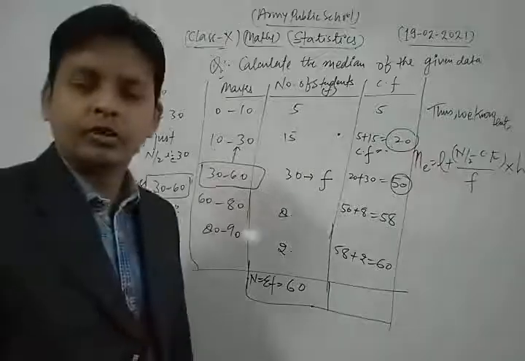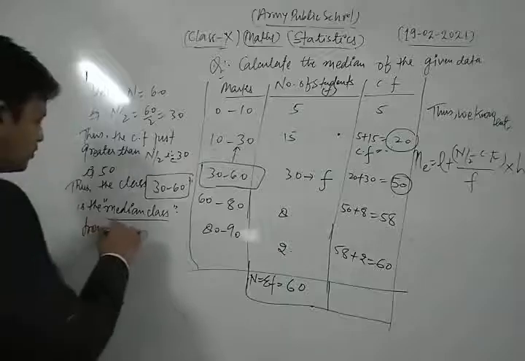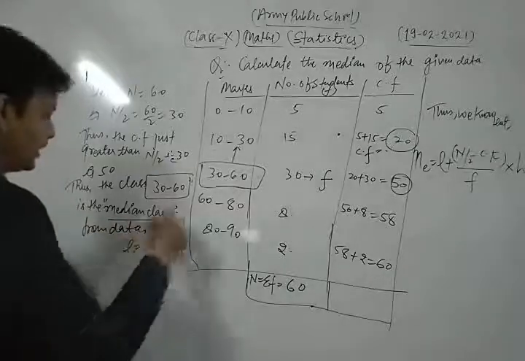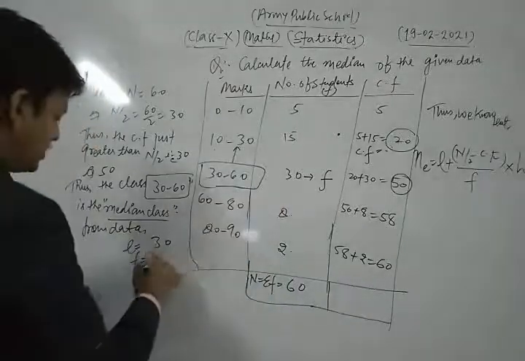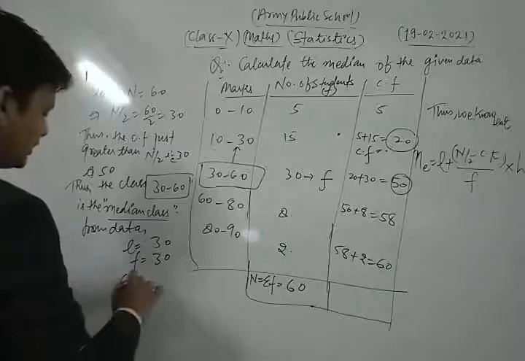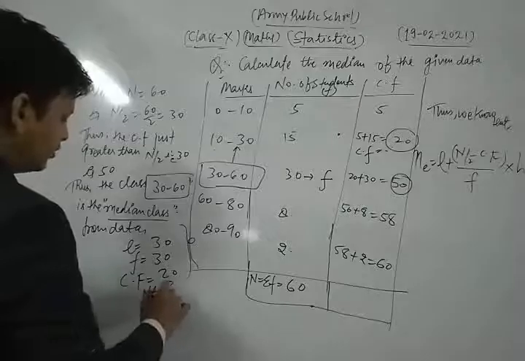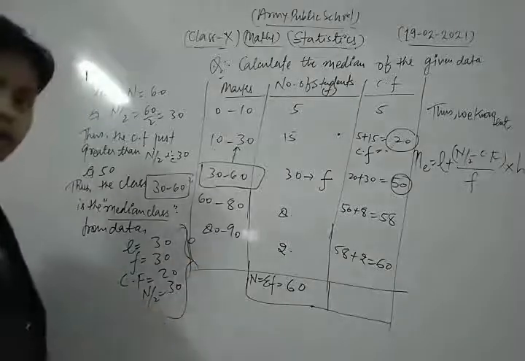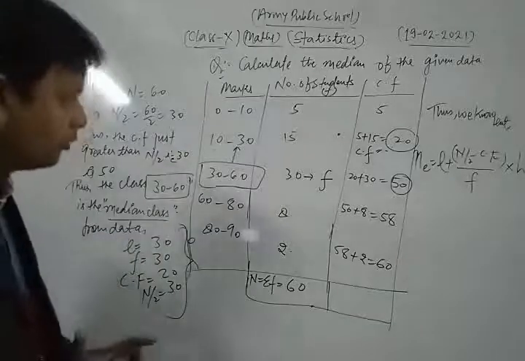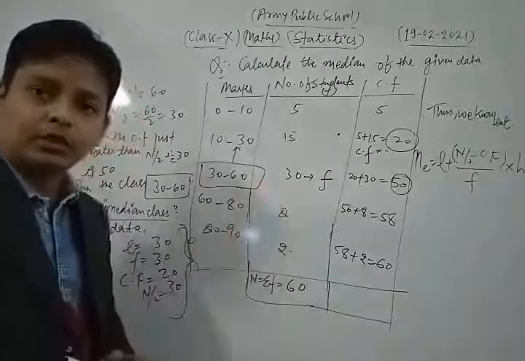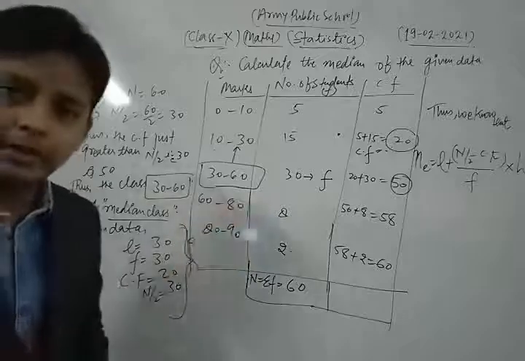So here we take Cf as 20. From the data, the lower limit of the median class, L, is 30. The frequency of the median class is 30. The cumulative frequency just preceding the median class is 20, and the value of n by 2 is 30. Now we have all these values from the data, and we put them in the formula of median.